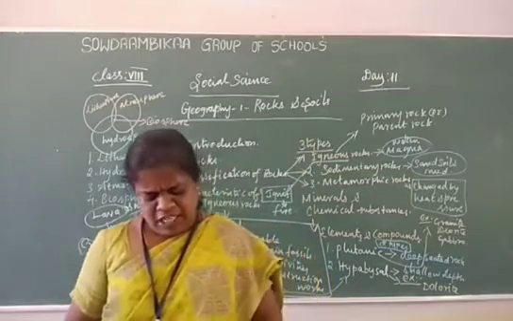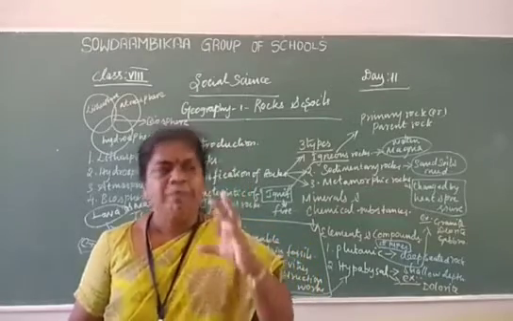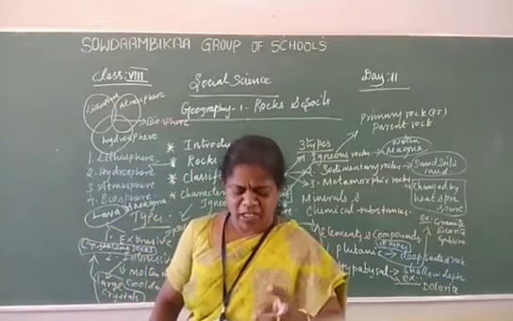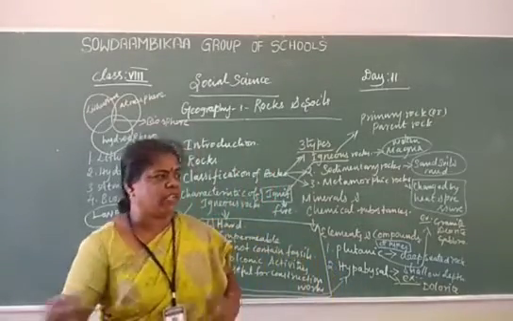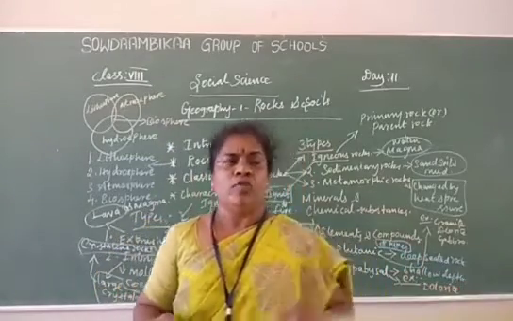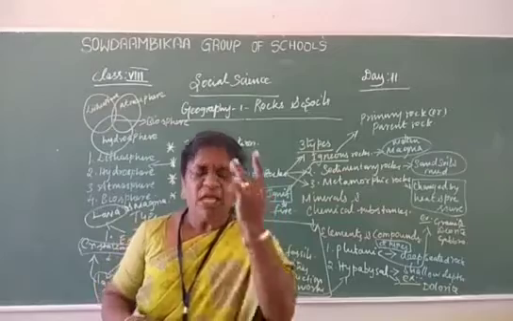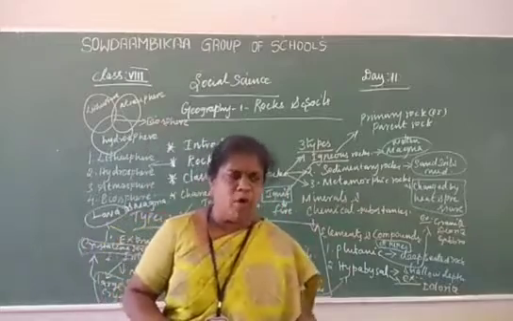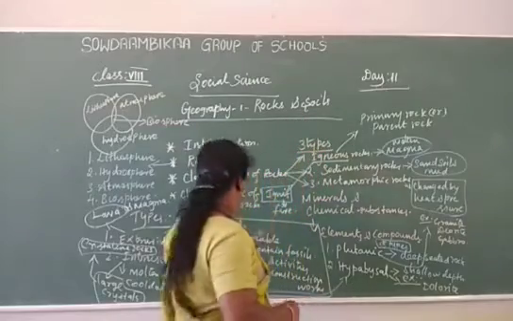Rocks and soils are natural resources, materials composed of minerals. These materials are used for construction of temples, buildings, roads and flyovers. What's the meaning of flyovers? Bridges, for example, connecting two places. Think of any bridges built near your place. But in this lesson we are going to learn about rocks and soil, these two materials.